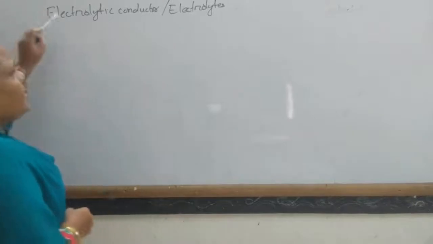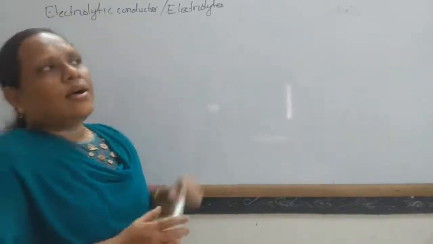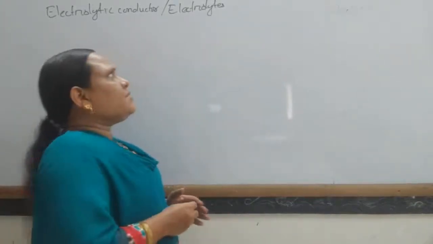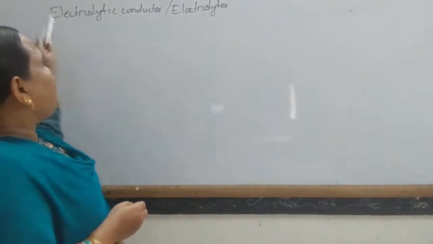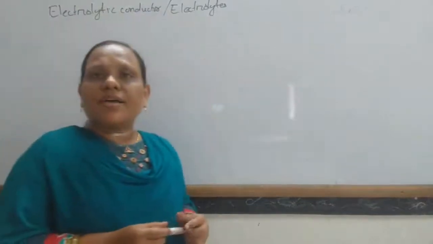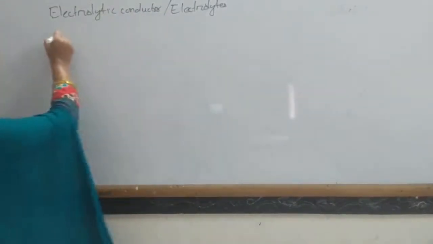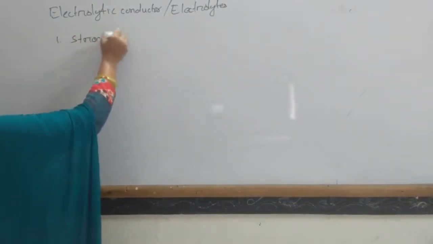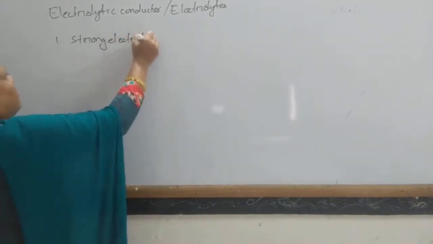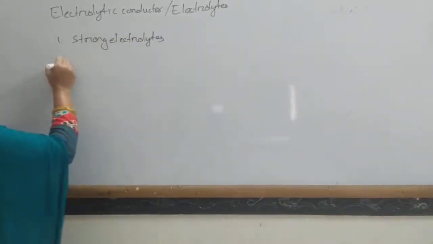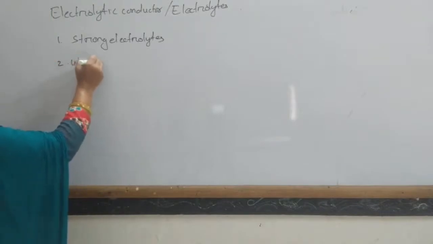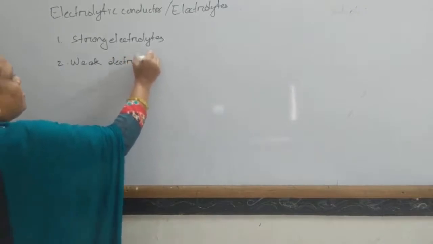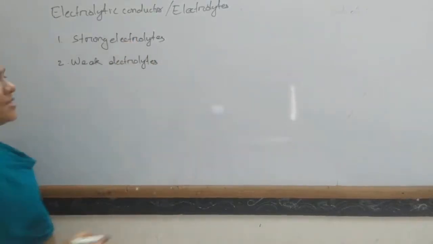You know, generally in electrolytic conductors and electrolytes, the conductance takes place due to the movement of ions. So depending on how many ions they can give, electrolytes are classified into two types: one, strong electrolytes, and another, weak electrolytes.